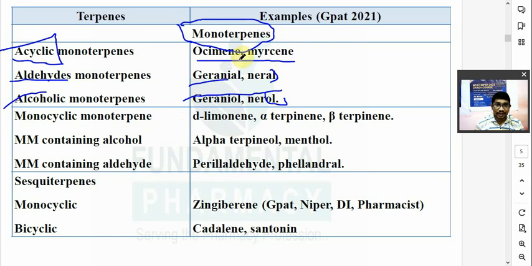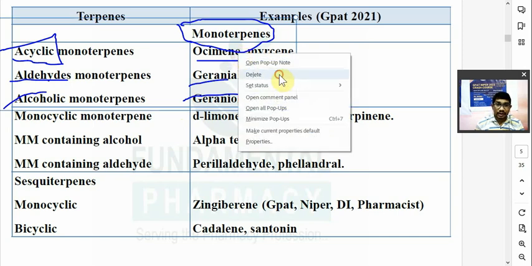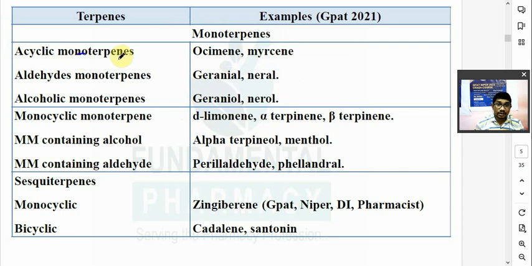So monoterpenes may be either acyclic. Okay, monoterpenes may be acyclic monoterpene, example ocimene and myrcene. Aldehyde monoterpenes, example geranial and neral. Alcoholic monoterpene, geraniol and nerol. Then monocyclic monoterpene, now this is cyclic. Monocyclic monoterpene, example D-limonene, alpha terpinene, okay? Alpha terpinene, beta terpinene.